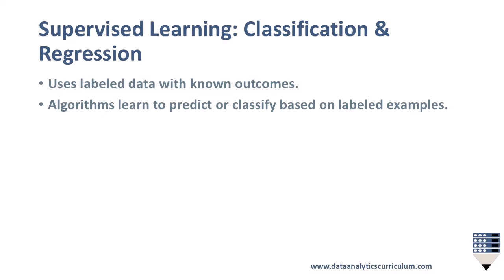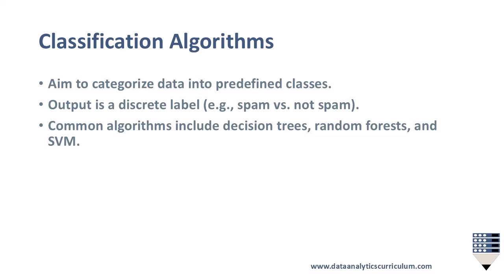Supervised learning, classification and regression. Supervised learning uses labeled data, where the outcomes are known. Algorithms learn from these examples to predict or classify new data. Classification algorithms aim to categorize data into predefined classes. The output is a discrete label, such as spam versus not spam. Common classification algorithms include decision trees, random forests, and support vector machines, or SVMs.